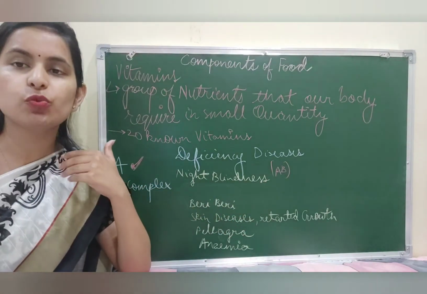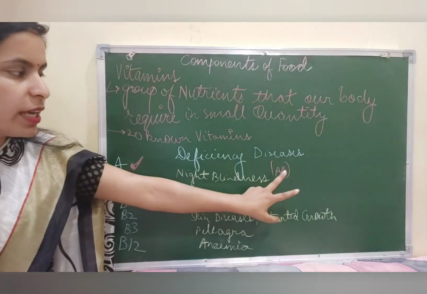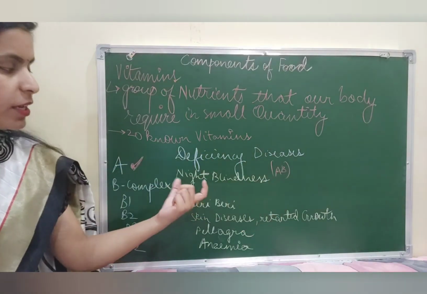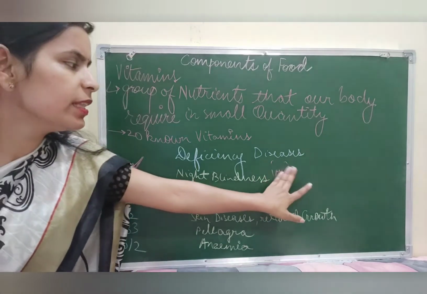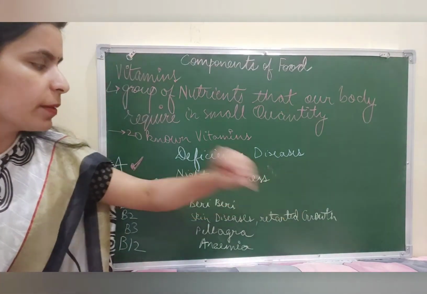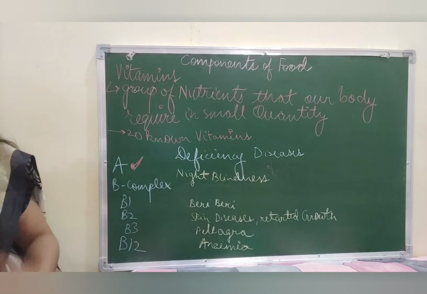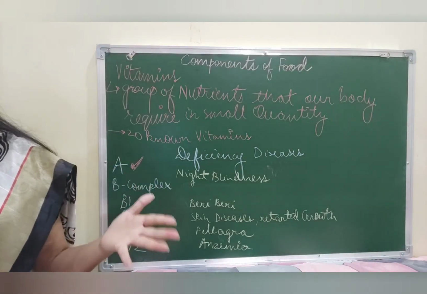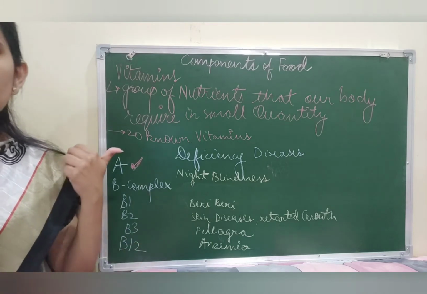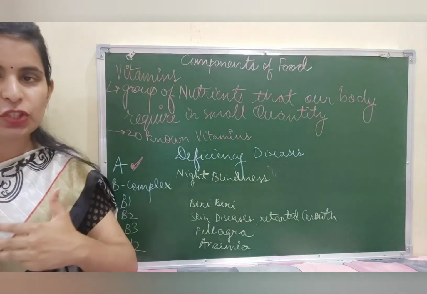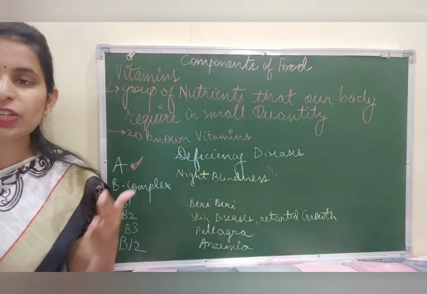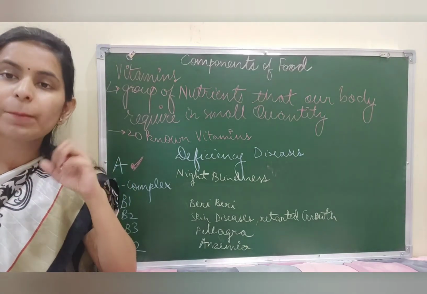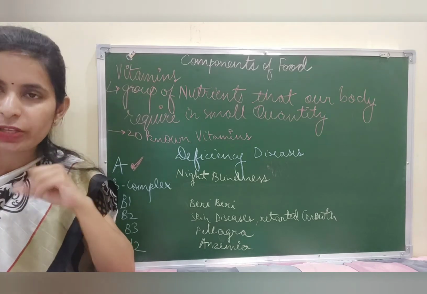Other way is through remembering Amitabh Bachchan. A for vitamin A, B for blindness, and his show comes at night. So it is night blindness. So again, this is just a shortcut trick to remember it. Okay. Now, from where do we get vitamin A? We may get it from milk, butter, eggs, carrot, cod liver oil. We have tomatoes. We have green leafy vegetables. Now, green leafy vegetables, you will come across in this entire chapter that they are very, very healthy. And that is why we always emphasize taking the maximum amount of green leafy vegetables.